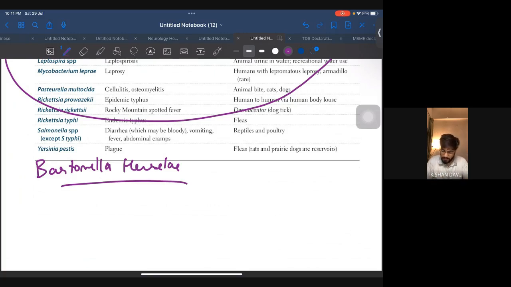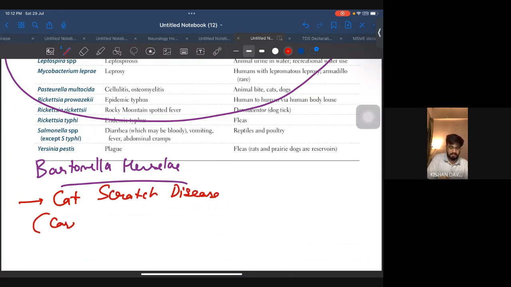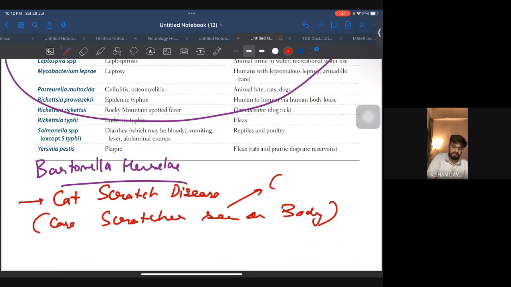Bartonella henselae. Okay. Now, whenever they want to ask you about Bartonella, they will always say cat. They will always say cat scratch disease. The case will be that there were scratches seen on the body, and the patient will say he or she owns a cat. Now, what will be the symptom? There will be axillary lymph node involvement.